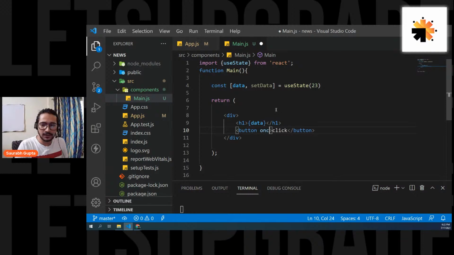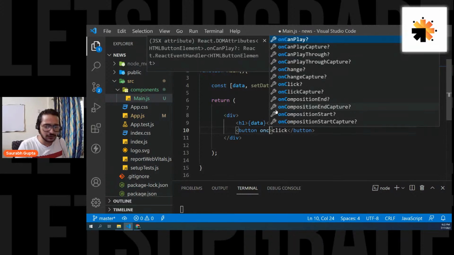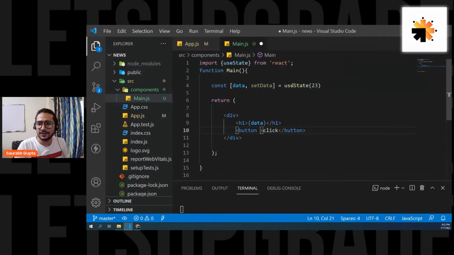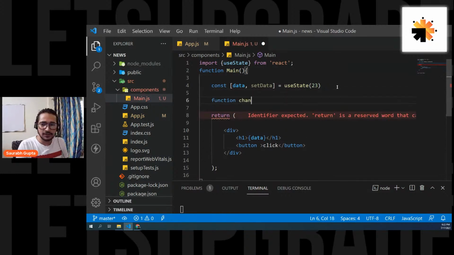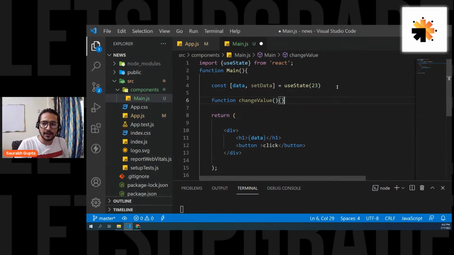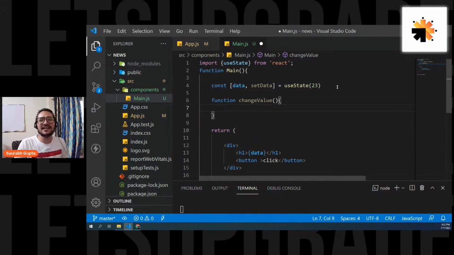And on click, I'm going to call a function. Let's create a function named changeValue. It will simply change the value, doesn't matter to what. So what do we have to call? setData.